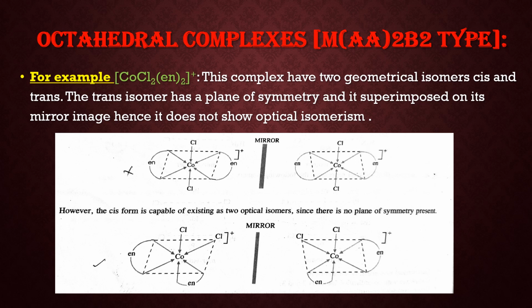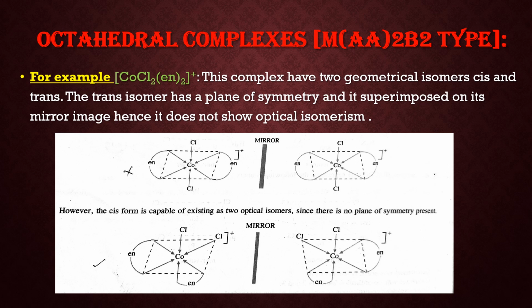Recall, this type of octahedral complex has two types of geometrical isomers, cis and trans. The trans isomer does not show any optical isomerism. As you can see in the figure, the first one is the trans isomer. If you place the mirror image on the original image, it is totally superimposed.